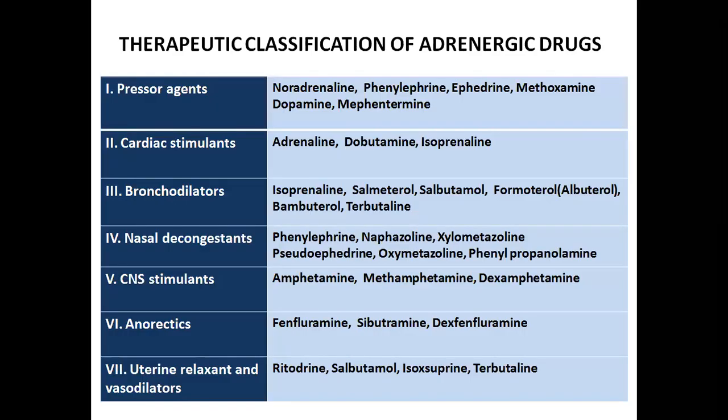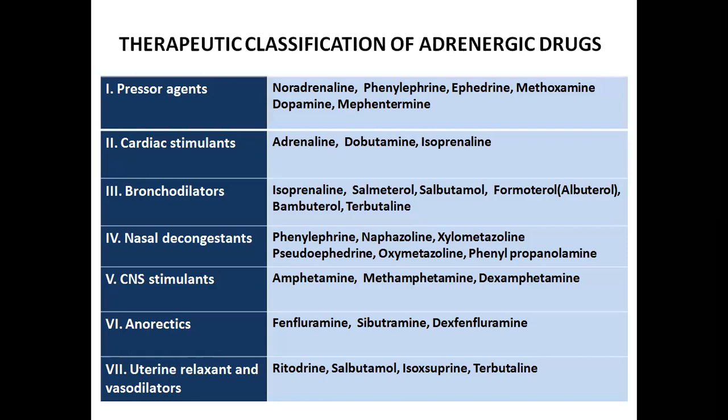Coming to the second classification, we can classify adrenergic drugs, or the sympathomimetic drugs, based on their therapeutic use. This is the therapeutic classification of adrenergic drugs. They are pressor agents, cardiac stimulants, bronchodilators, nasal decongestants, CNS stimulants, anorectics, uterine relaxants, and vasodilators.